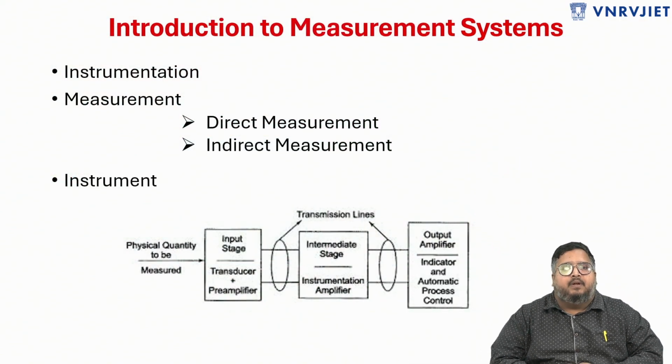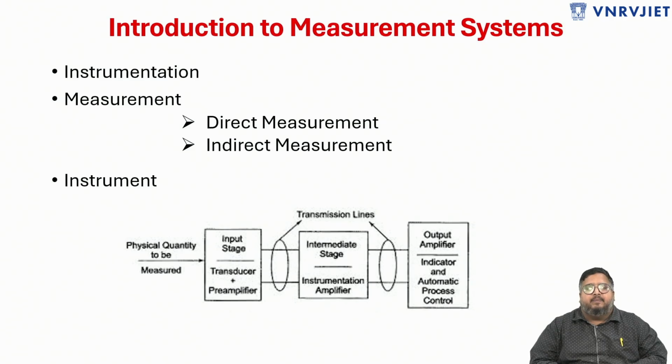So here, instrumentation is a branch of engineering which deals with measurement and control of physical quantities. Now when we come to the basic terms, here we have two terms, measurement and control. So measurement, if we have to define, we can define measurement as an act or result of comparison between an unknown quantity and a predefined standard.